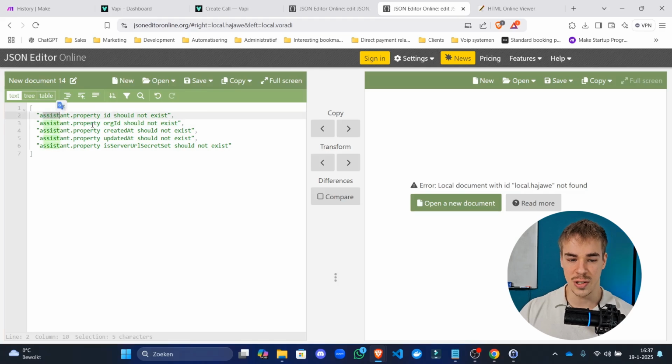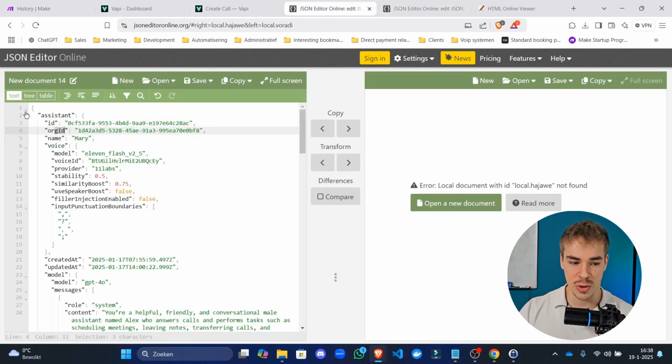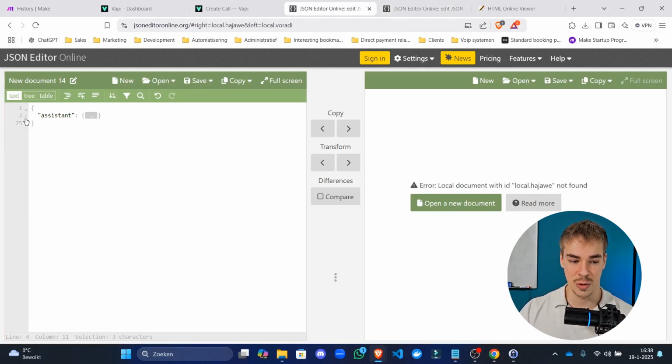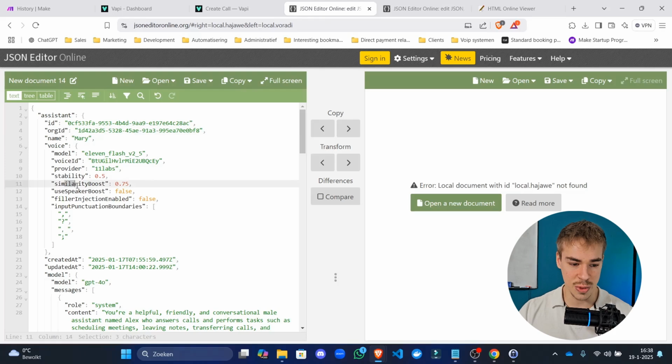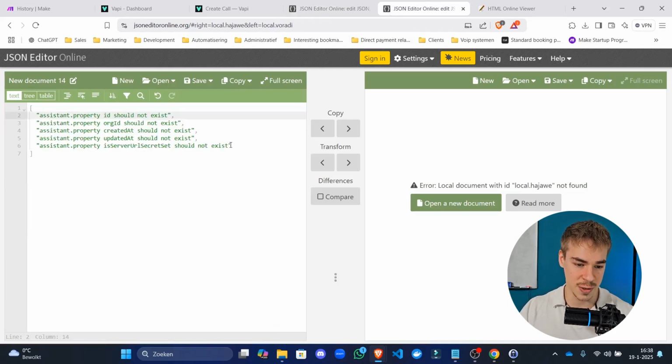So assistant, that's the first step. Well, that's an obvious one. Everything is an assistant. If you click this little arrow right here, everything is in the assistant payload. So everything is always going to say assistant right here. Then if there's another path, for example, if similarity boost was not supposed to be there, it would look like this, just to give you an example.